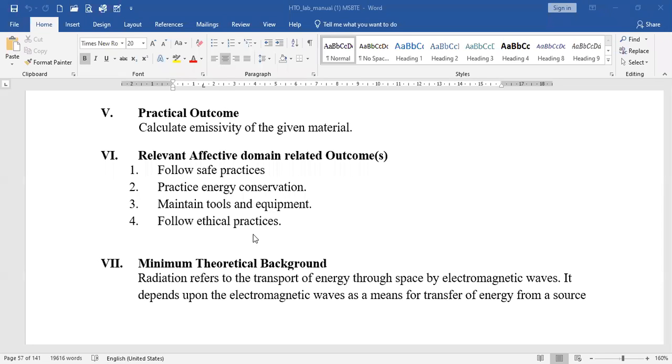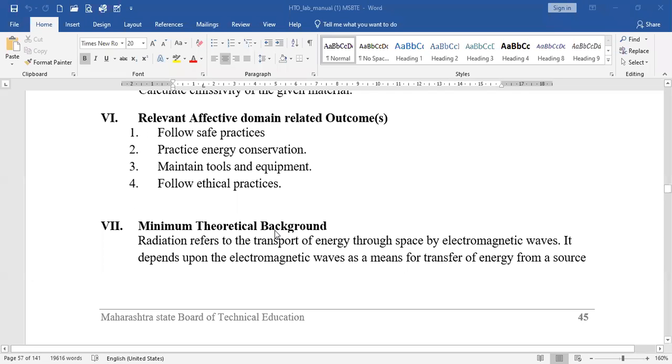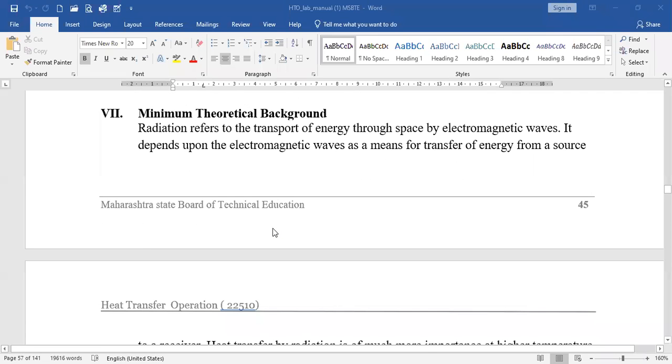Then you have to follow some ethical practices because you have to work in a team. So you should follow the ethical principles or practices. These are the affective domains. Then the minimum theoretical background required for this emissivity practical is radiation.